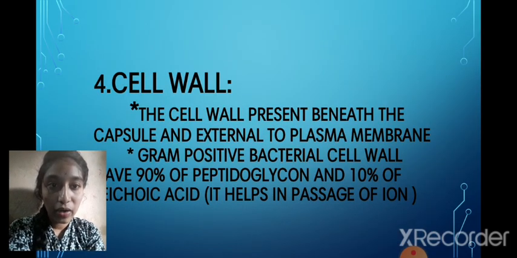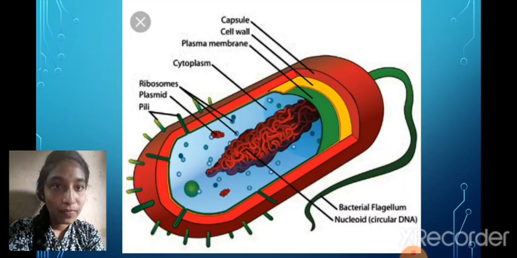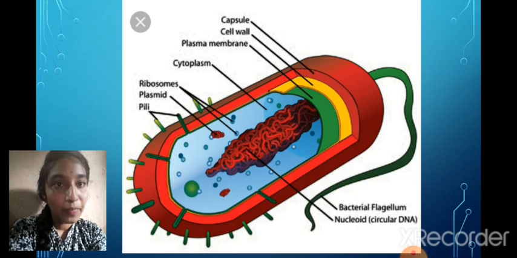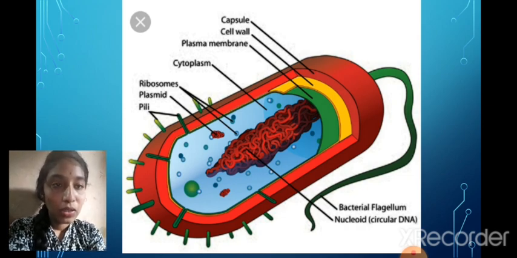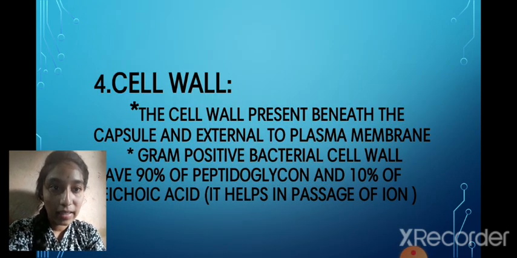This teichoic acid helps in the passage of ions. So here we see the cell wall, plasma membrane and cytoplasm. To pass the ions, this teichoic acid helps.